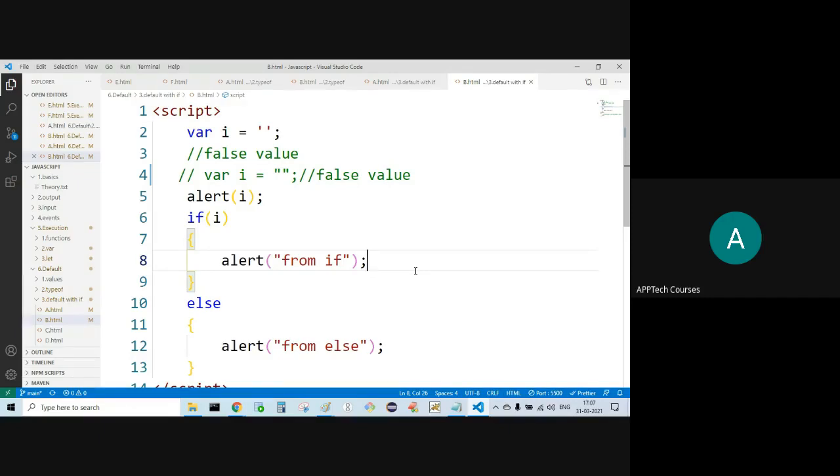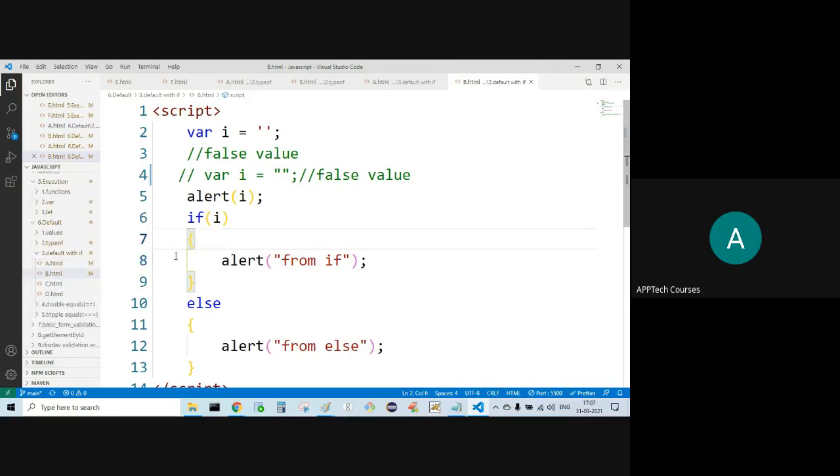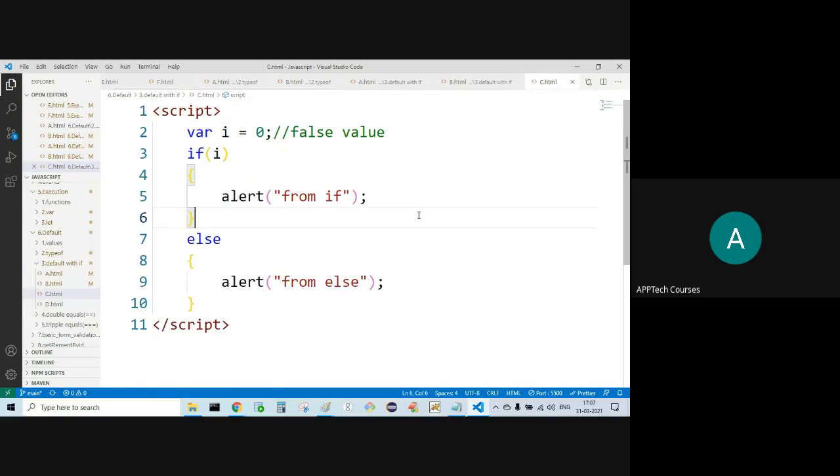But in JavaScript, single quote and double quote both are string. String itself internally is an array of characters. Where I is equal to 0, what happens?